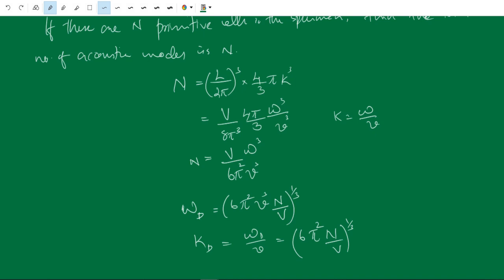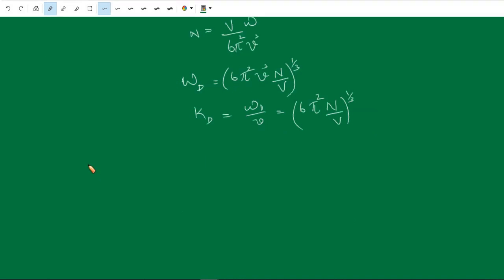Let us find out the total energy of the specimen, that means the total energy of the crystal. The thermal energy U: in statistical physics we have discussed the average energy. The same thing is here.